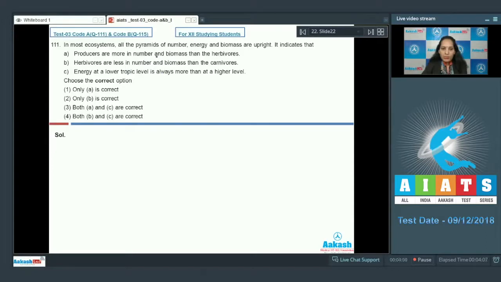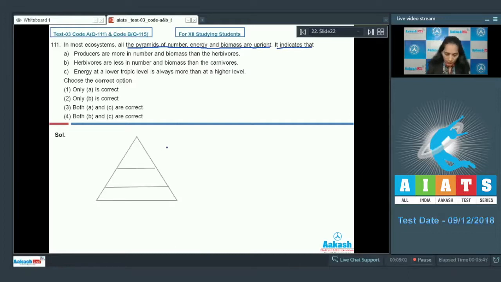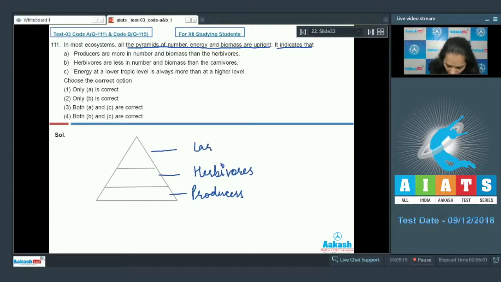A. Producers are more in number and biomass than the herbivores. In this question, it is asked that all the pyramids of number, energy and biomass are upright. Then it indicates here it is the upright pyramid where the producers are maximum in number, then herbivores, and then carnivores.